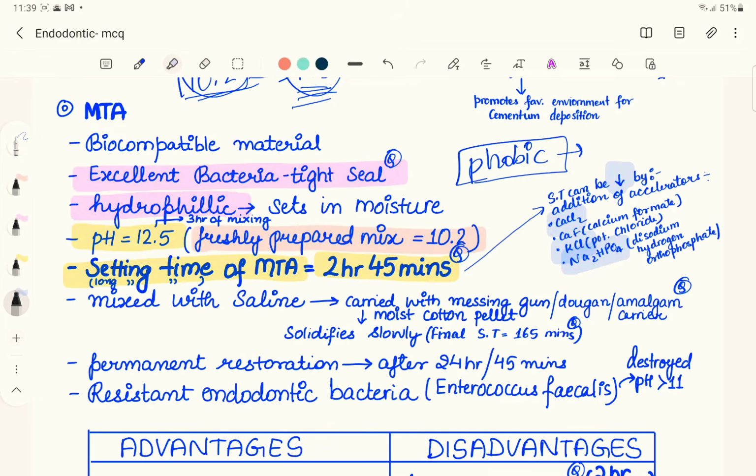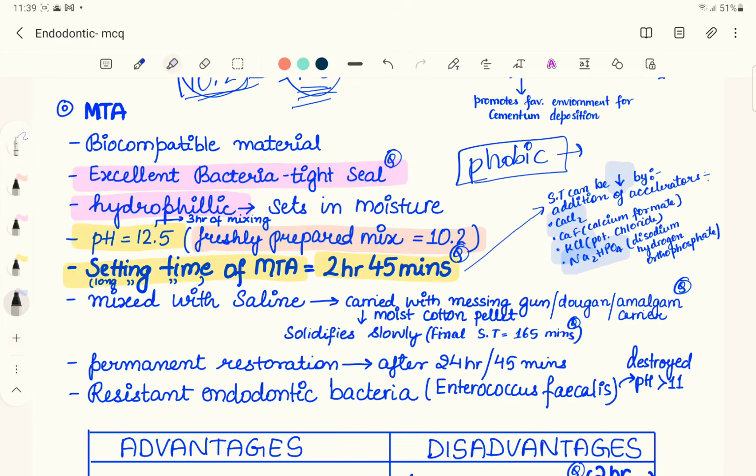So it solidifies very slowly. It takes somewhere around 165 minutes to solidify. And if you want to do a permanent restoration over MTA, then you have to either wait for 45 minutes or you have to wait for a day.